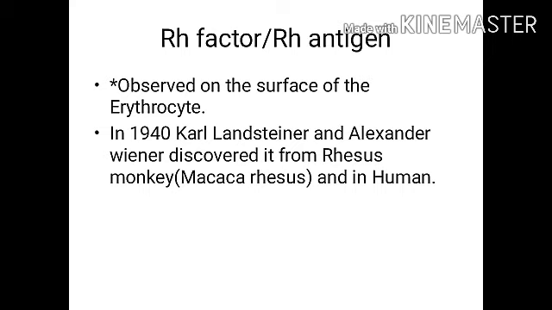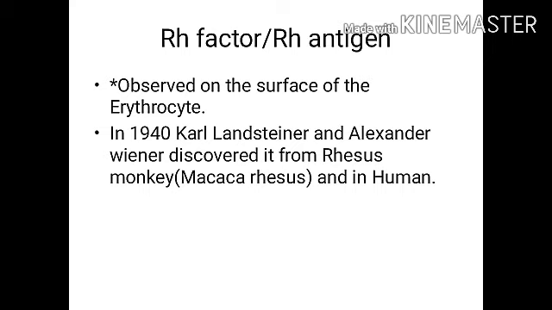They observed the RH factor first in rhesus monkey, that is Macaca rhesus, and later they analyzed it in human beings. The term RH factor refers to the immunogenic D antigen of the RH blood group system. So where can we observe this RH antigen? It is observed on the surface of the RBC.